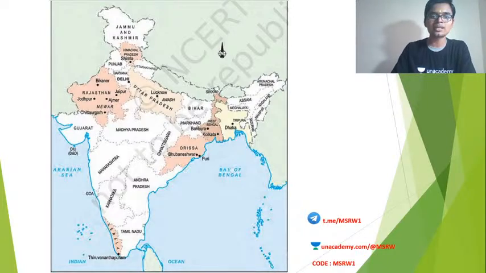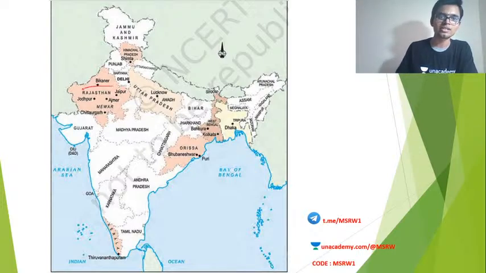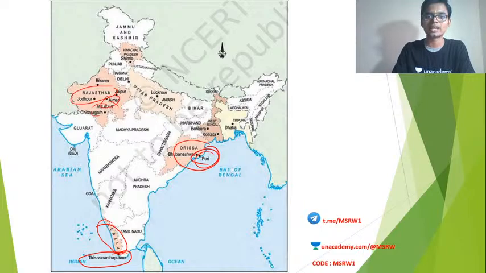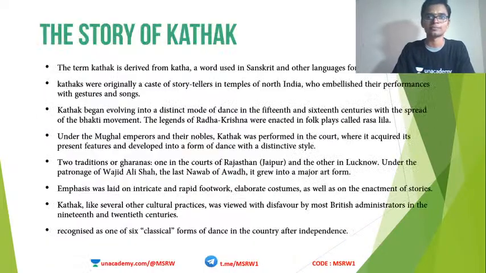And you can see the important areas that we have talked about in this particular map. Okay, the Rajasthan region where the Mewar, Ajmer, all these Rajput leaders are there. Then you can come across Odisha, Puri, Jagannatha temple. Then we have Kerala here. The Padmanabha Swami temple is in Trivandrum, my home district. So all the important areas mentioned in this lesson can be seen in this map. You can refer to it. Alright, now let's look at some of the art forms.